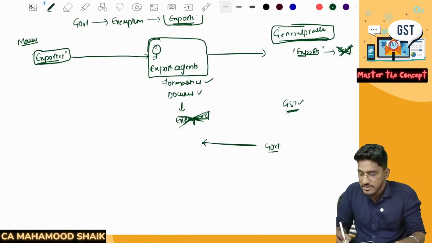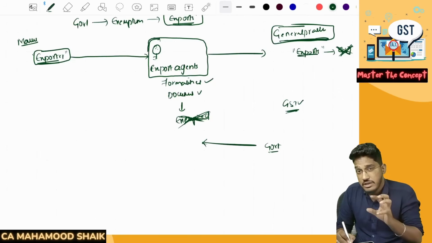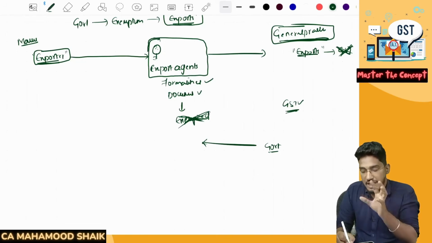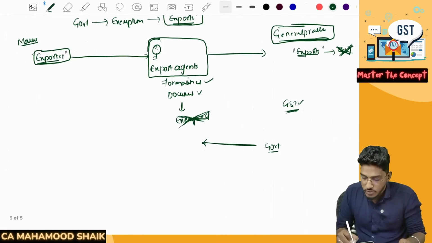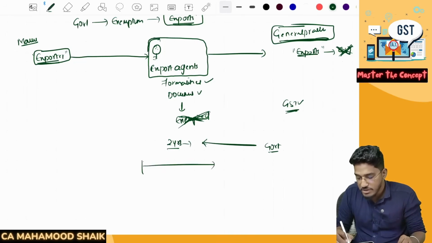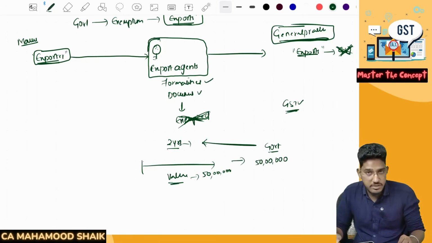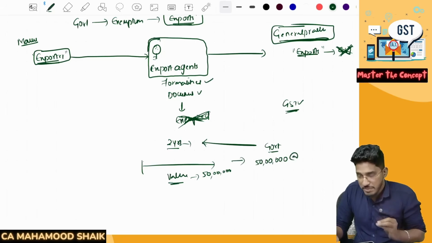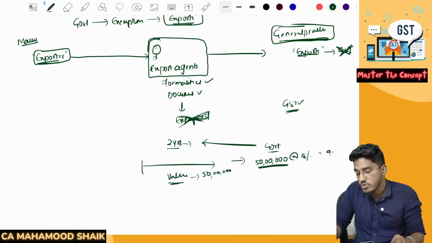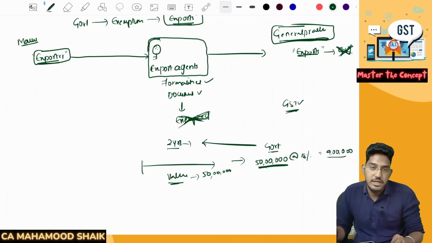And what these proper officers have started doing is calculating the GST liability of these people. So what they have done is, okay, for the last 2 years you have been treating your services as exports and not paying GST. And for the last 2 years, they have calculated the value of the total services provided. Say, for example, it has come to some 50 lakh rupees. And now the GST officers have started demanding: for the last 2 years you have been providing export agency services, on that 50 lakh rupees you did not pay any GST, now you pay the full amount of GST on the entire 50 lakh rupees. So some 9 lakh rupees of GST they are demanding now.